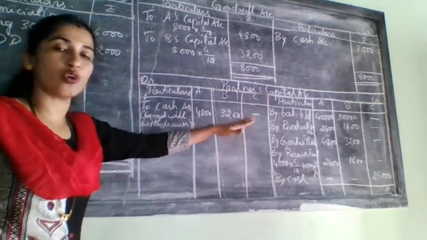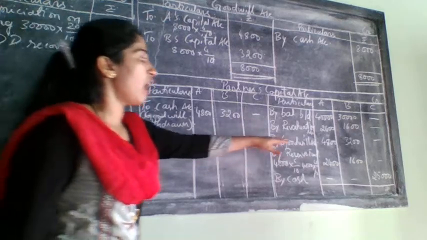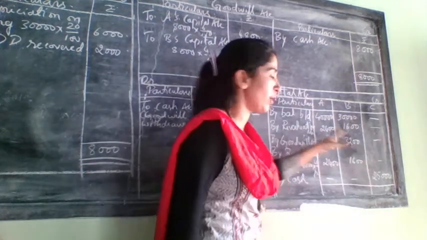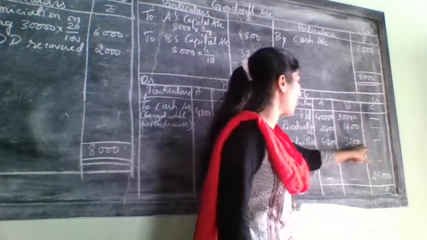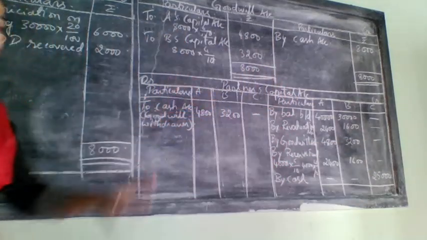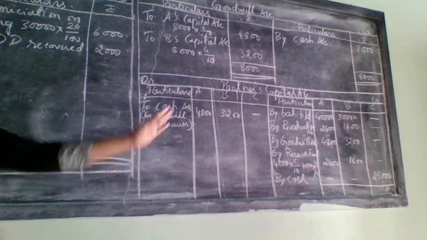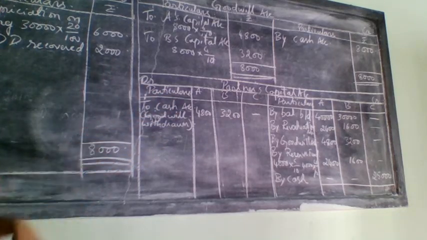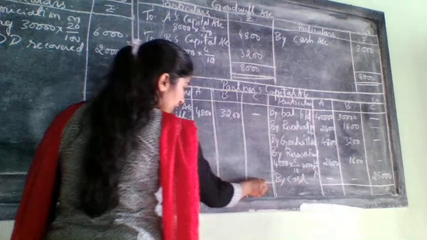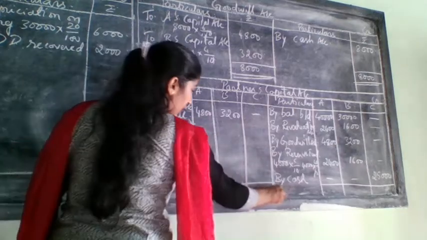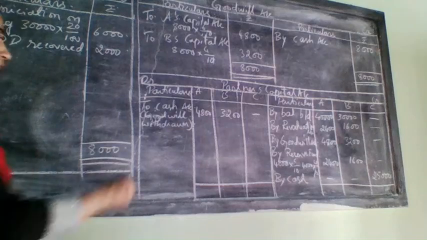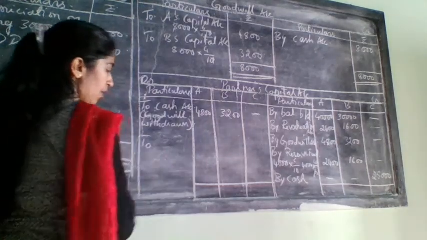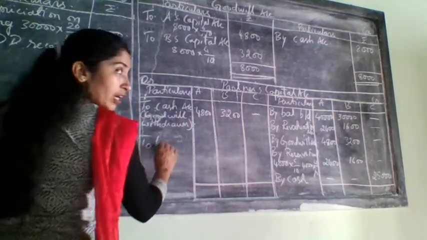Okay, if they said half of the goodwill, it means half of what you have distributed for them; in that case you need to write half of 4,800 and half of 3,200 for B. Here they have not given it, so we are taking it directly. After doing this, no other entries will come here in the partners capital account. What you need to do? You need to close the partners capital account.